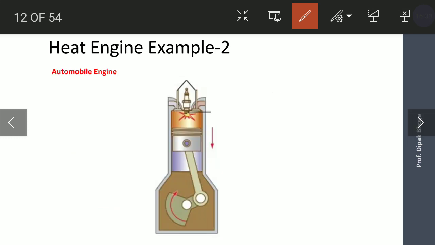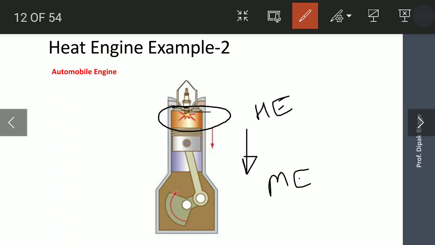Second example is automobile engine, in which combustion of fuel takes place inside piston and cylinder arrangement, and that piston is pushed or displaced, and here this heat energy inside the combustion chamber gets converted into the mechanical energy. These are a few examples from which we can understand what is meant by heat engine.